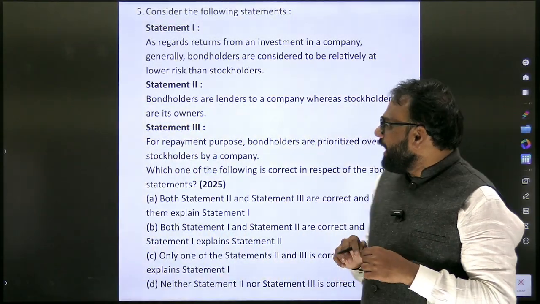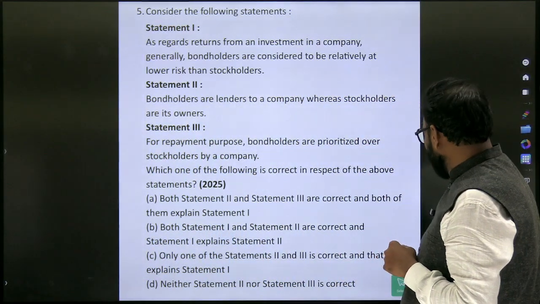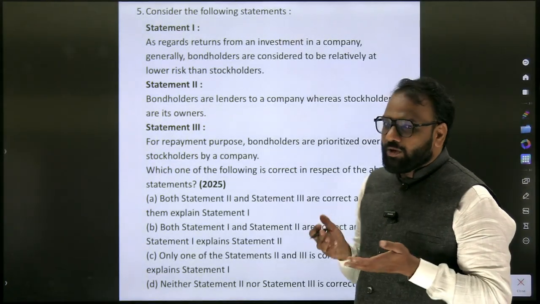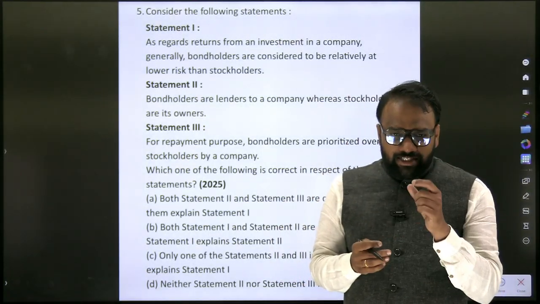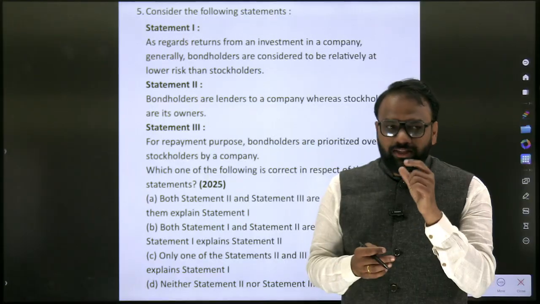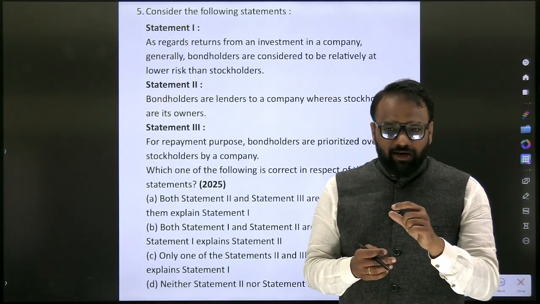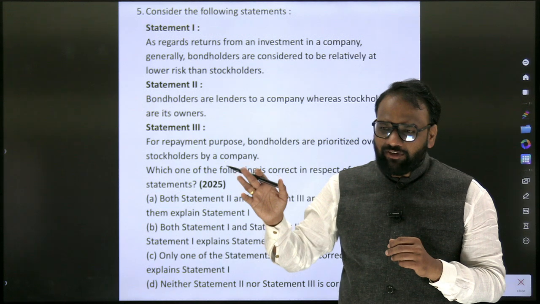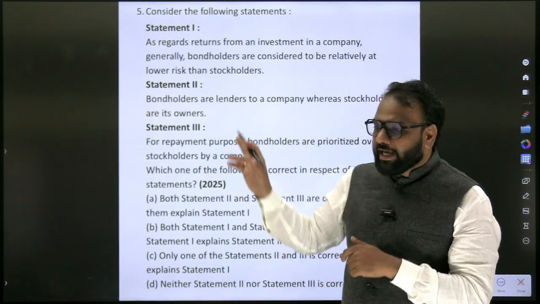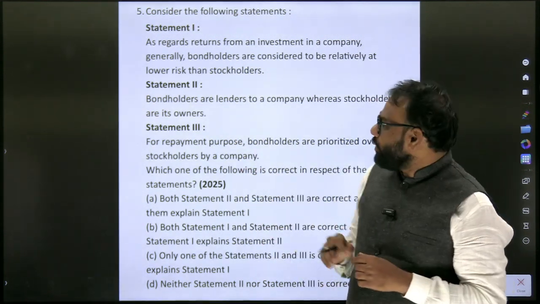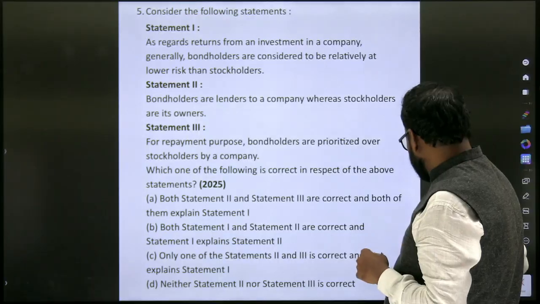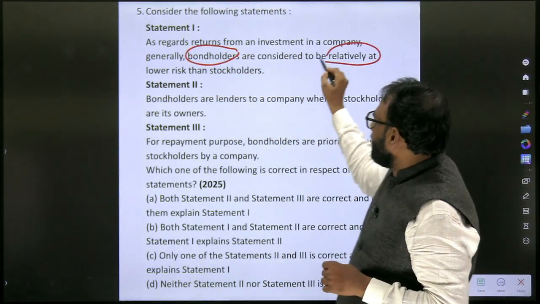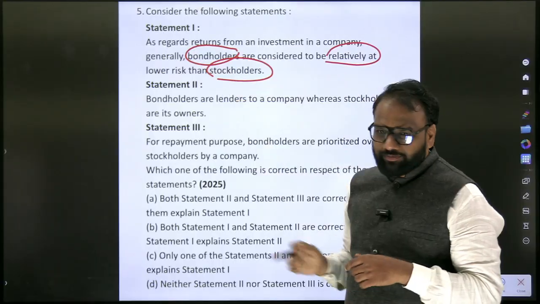As regards returns from an investment in a company, bondholders are considered to be at relatively lower risk than stockholders. Why? See here, the terms bond and stock appeared twice in the same year. In the first question, where we discussed alternative investment funds, the terms appeared, and here also they have appeared. So why are bondholders considered to be at relatively lower risk than stockholders?